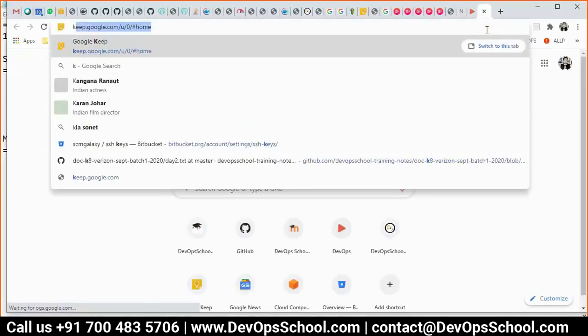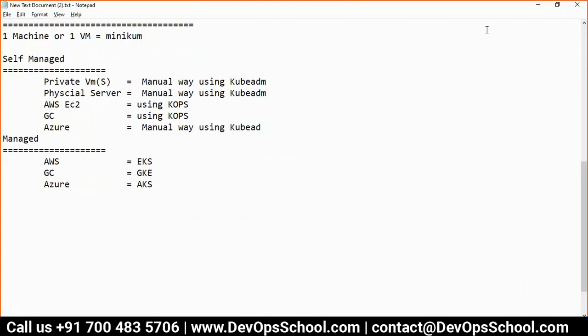So just don't depend on anyone's tutorial. And why I'm saying this is because when you are going for the certifications, it is an open book exam, and in an open book exam you are allowed to do the cheating. But the cheating is only allowed on official documentation and the command line.